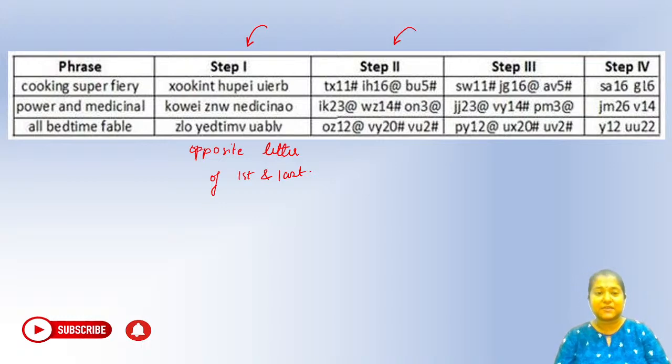Absolutely. So you can see what we have done here, T and X, right? We have taken the first and last letter. The last letter is written first and the first letter is written second. So you can see here we are having TX. Similarly, here we are having I and H. Here we are having B and U. Here we are having I and K. Here we are having W and Z. Similarly, in this we have O and N. It's about the last letter first and the first letter second. Okay, that is what is happening.